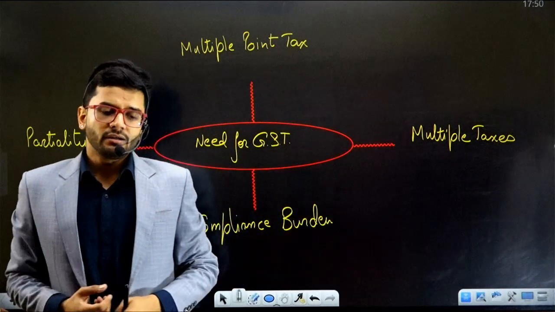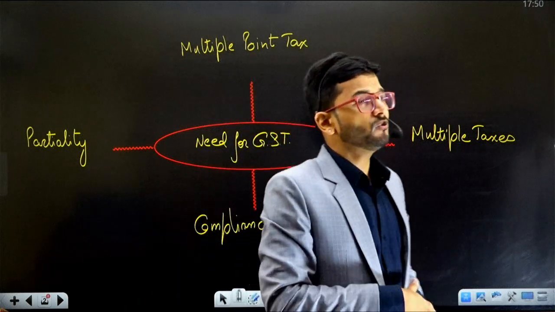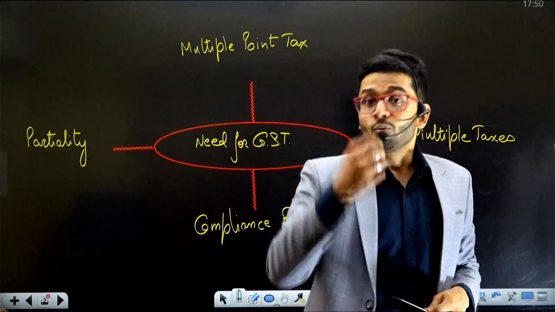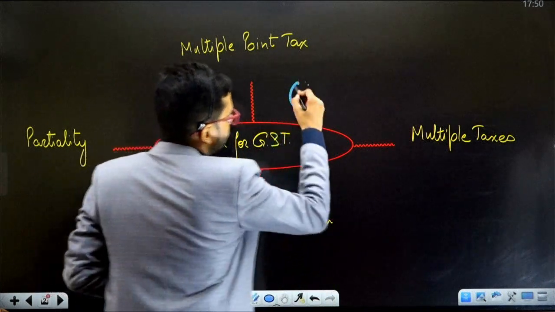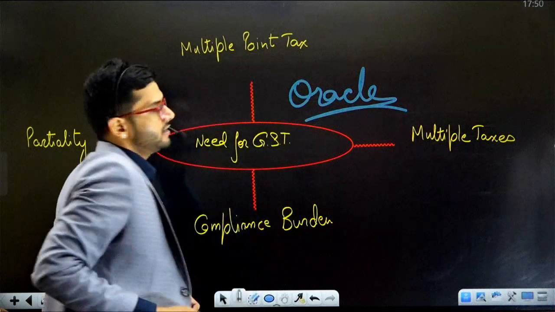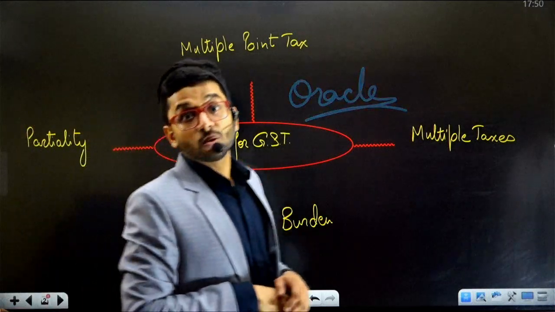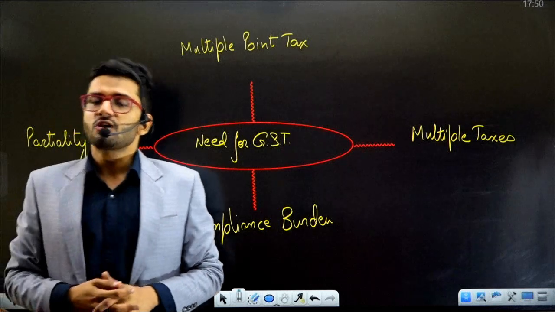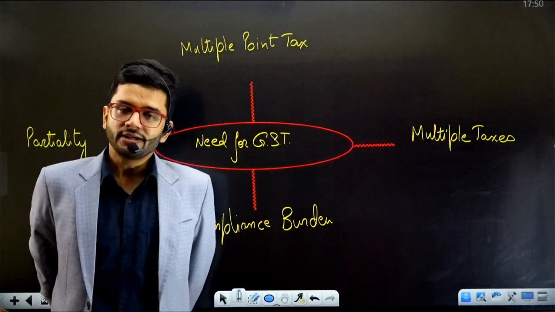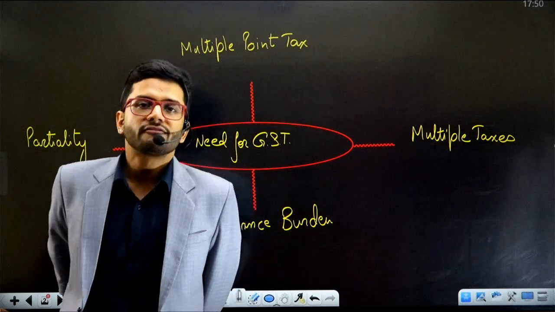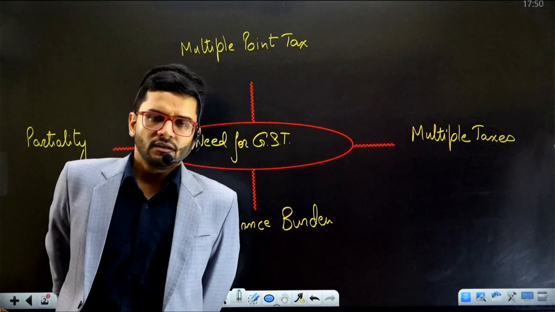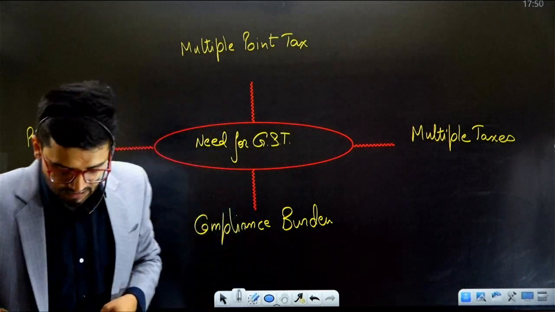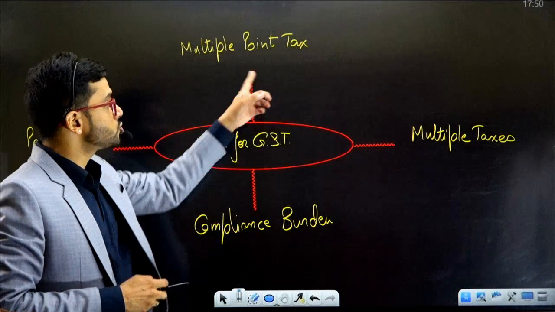So I have worked with the big four organizations, Deloitte and KPMG, for over 10 years, guys, in my career in taxation and their audit division. I've seen invoices of Oracle. So have you heard about Oracle? Oracle software system, it's one of the largest software developers of the world, right? And it manufactures database management systems. It manufactures software which is given to industries in which they prepare their books of accounts, in which they prepare their entire system, entire scheme of things over there. So Oracle is a very famous software, a very famous database management system, and I used to do taxes for Oracle.